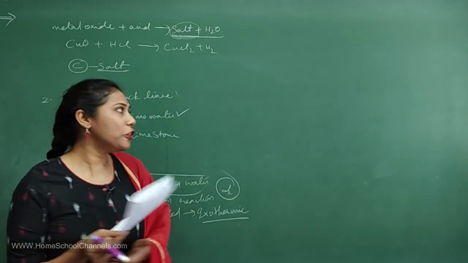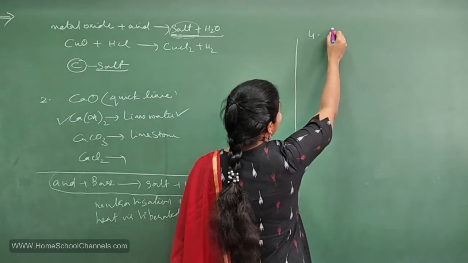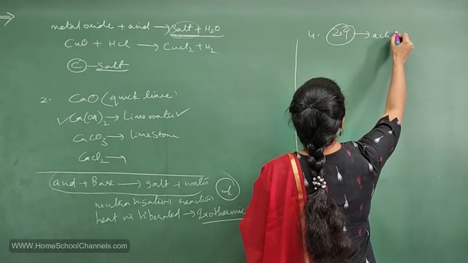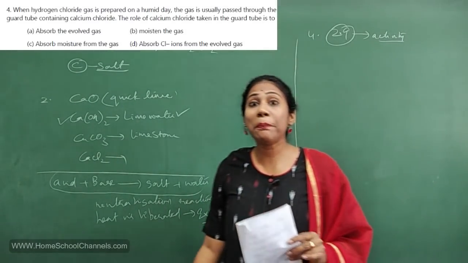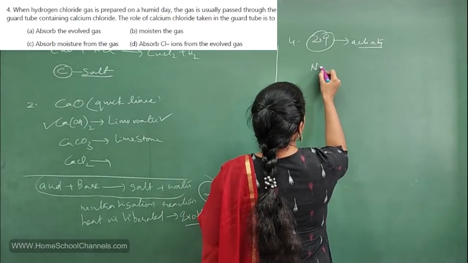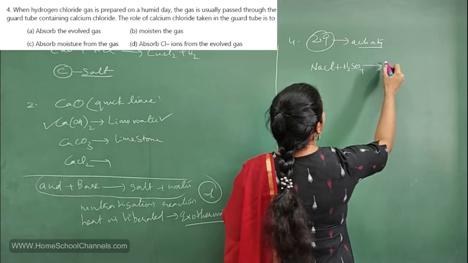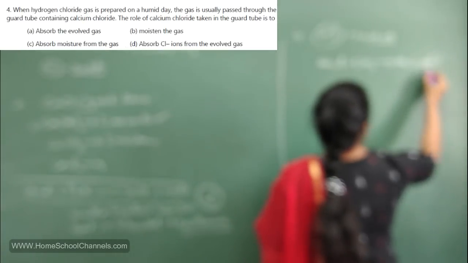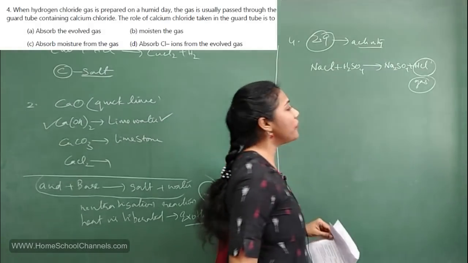And coming to the fourth question, this fourth question is based on activity 2.9 in your textbook. In this activity, we have prepared HCl gas. So how did we prepare HCl gas? When NaCl was added to H2SO4, we got Na2SO4 plus HCl. So this was the reaction. And HCl is formed in the form of a gas.